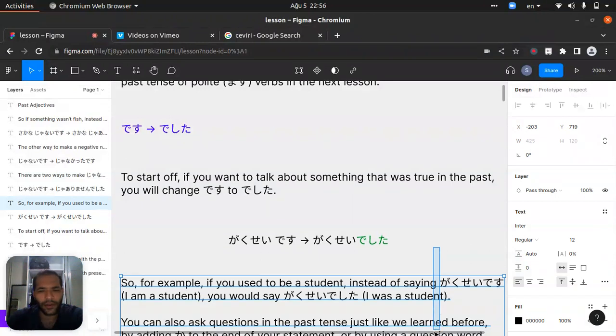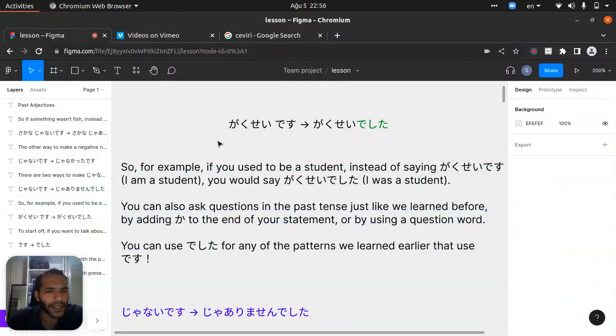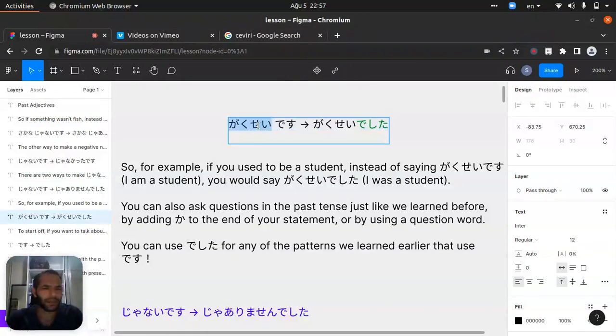So to understand correctly what I mean: gakusei desu, gakusei deshita. What does gakusei mean? I just forgot it.